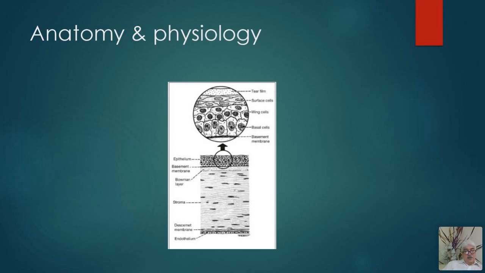Epithelium, Bowman's membrane, this largest portion of the stroma, and then there is Descemet's membrane and the endothelium.